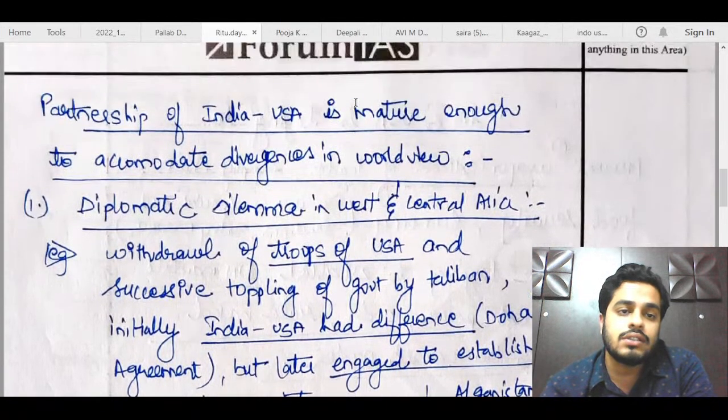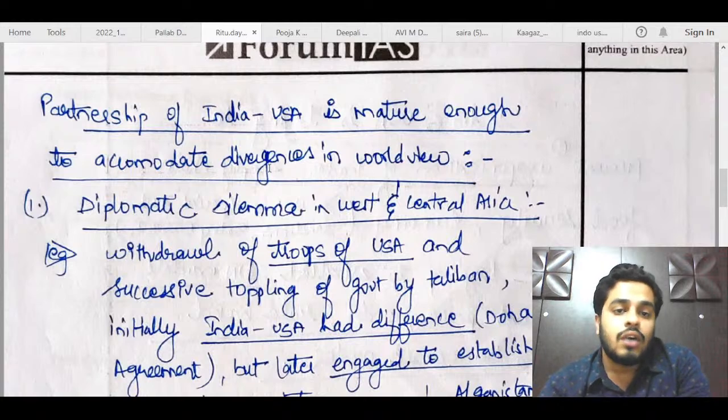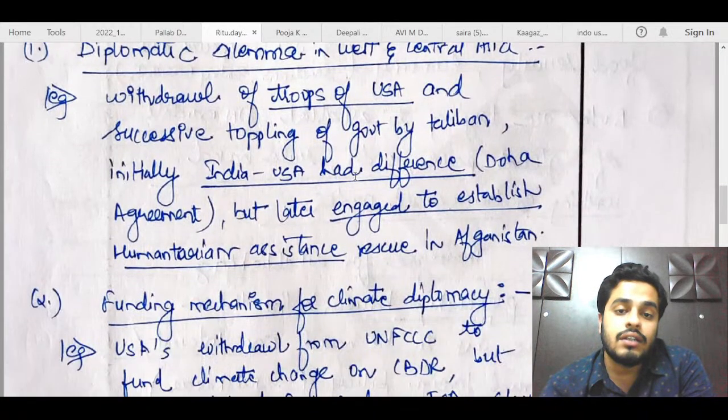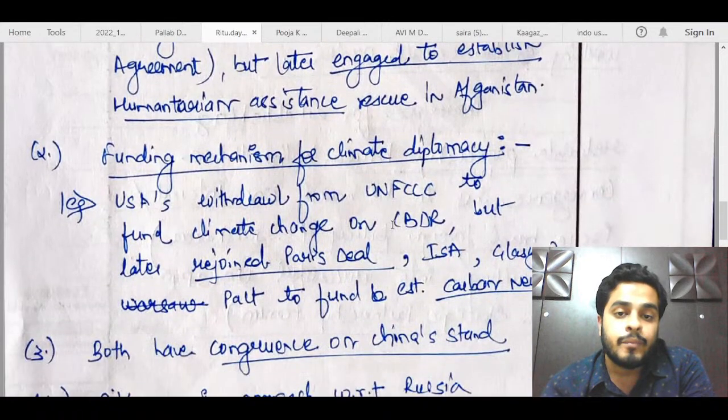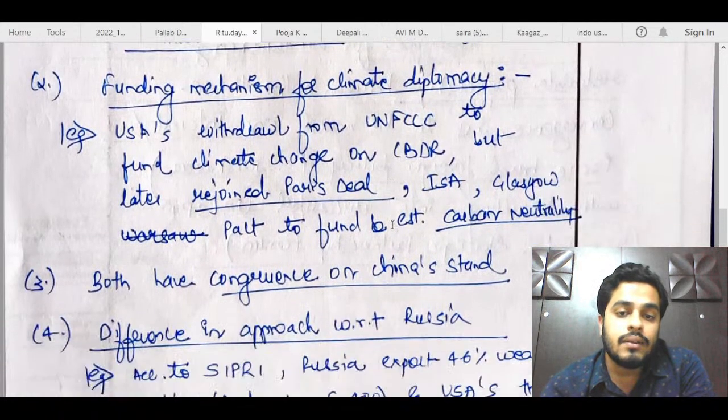Okay, so in this section, she has written how the divergence has been accommodated. What she has done is she has first mentioned the divergence and then given the solution also, like what solution both the countries have arrived at, that has also been mentioned. So you can use this approach also. This is good, but try to underline this point so that the examiner knows that you have written both of these things. Otherwise, you can write two different subsections also. No harm in doing that. Funding mechanism is also fine.